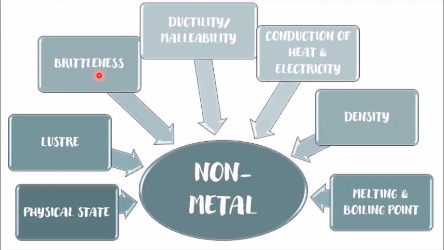Brittleness means that it breaks very easily. It is very brittle, very delicate. For example, coal: if you hammer on coal, it will break into very small pieces. But there is one exception, that diamond is non-brittle. That is, diamond cannot be broken very easily. In fact, it is the hardest natural substance available on the earth. Except diamond, all the other non-metals can be broken down very easily and they possess the property of brittleness.